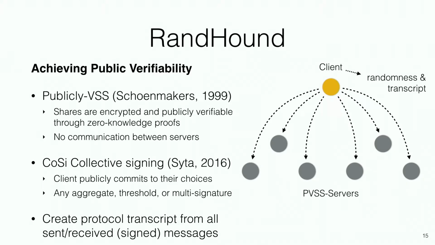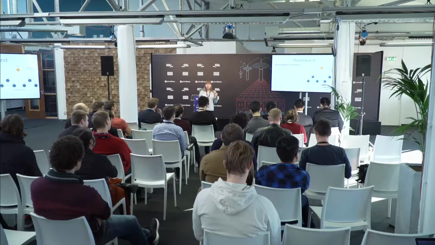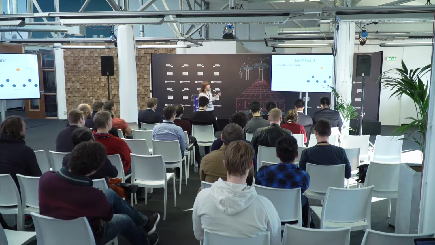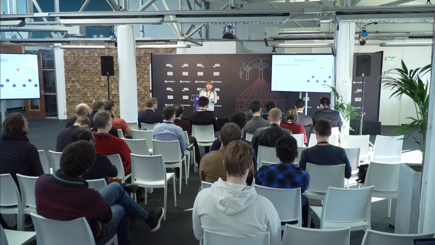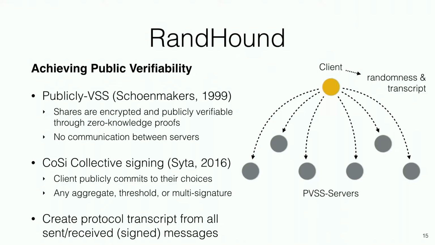So what's going to come out of the protocol, again, is the randomness and the transcript of the entire protocol run, because of this interesting property we have here that the client communicates with the servers directly and none of the servers talk to one another. This means that the client gets the entire view of the protocol, every single message that is sent and received and is needed to replay the protocol for verification.